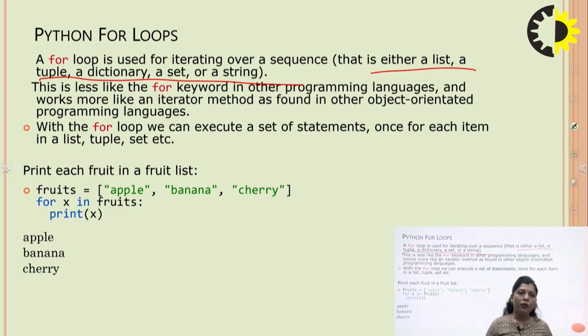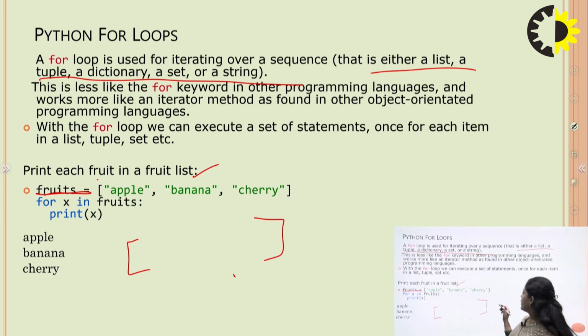With the for loop, we can execute a set of statements, one for each item in a list, tuple, set, etc. The example is to print each fruit in a fruit list. First we create a list. A list is given in square brackets. Anything written in square brackets is called a list. There are 3 items in that list: apple, banana and cherry.